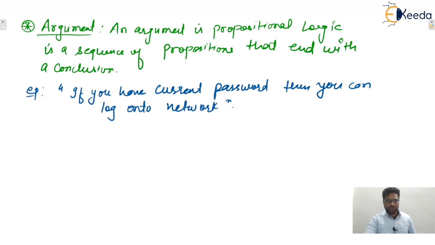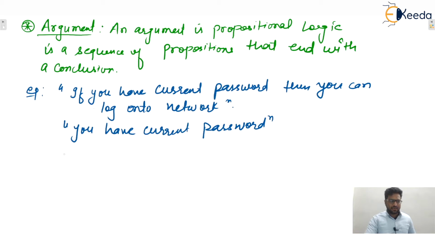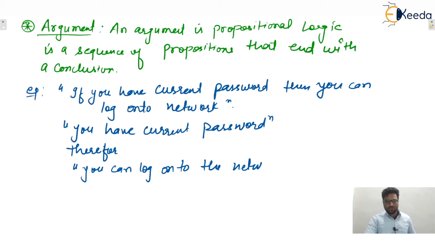Let's say one proposition is given to you. The next proposition is, you have a current password. Then, therefore, you can log onto the network. Let's say this one is given to you.